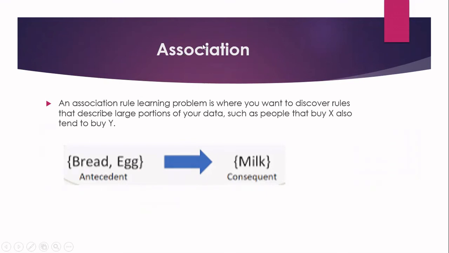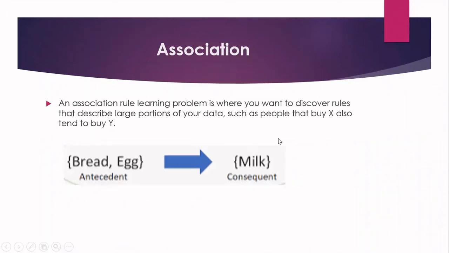And the next is association. You are now very clear with what is association. We have seen that in the second module. So association is mainly used in market basket analysis. The association rule learning problem is where we want to discover the rules, and these rules describe a large portion of our data. From our transactions only, we are finding the association rules. They are going to describe what are the frequently bought items in our transactions.